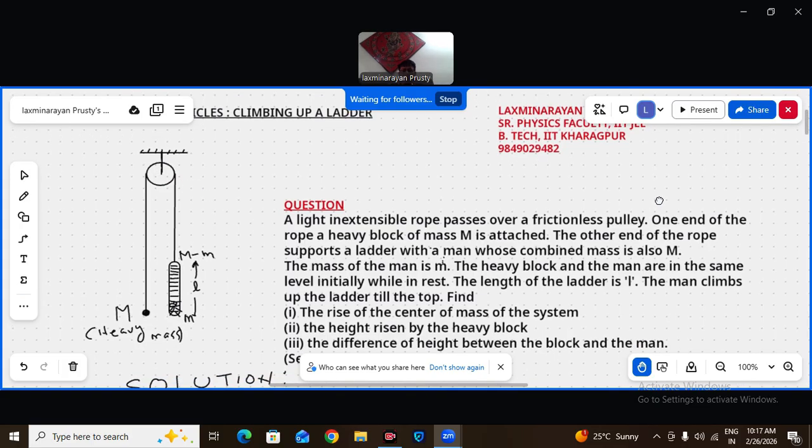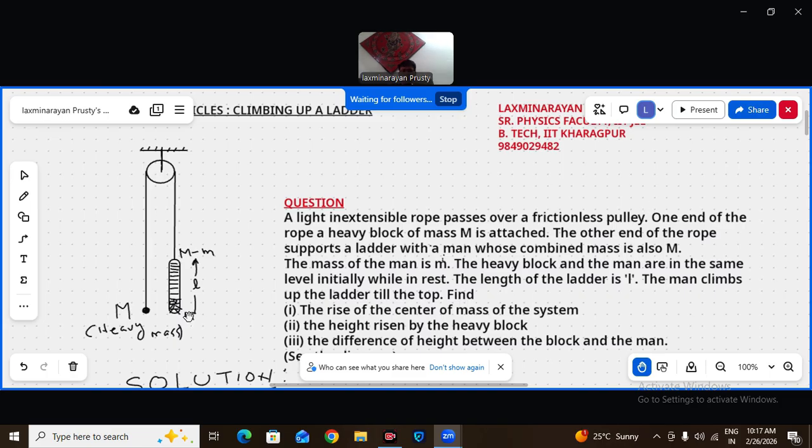To one end of the rope a heavy block M is attached, capital M. The other end of the rope supports a ladder with a man. The man is at the lowest rung of the ladder. The ladder plus man is supported by the other end of the rope. And the total mass of ladder and man is also capital M only. The mass of the man is small m.